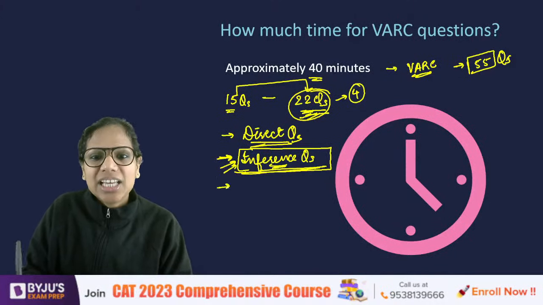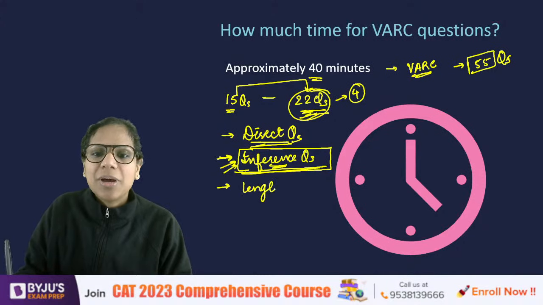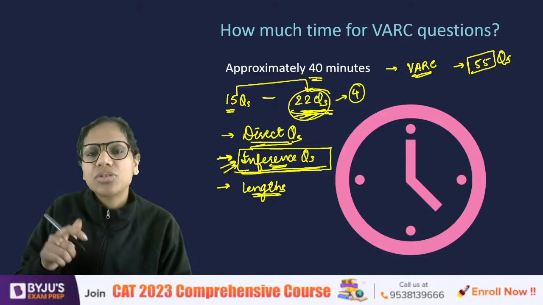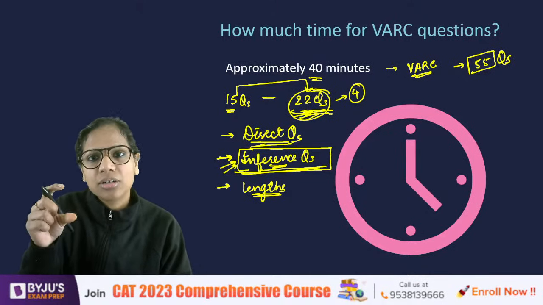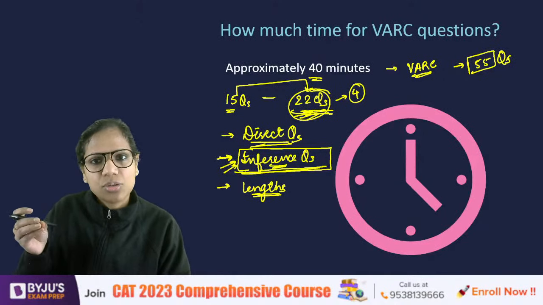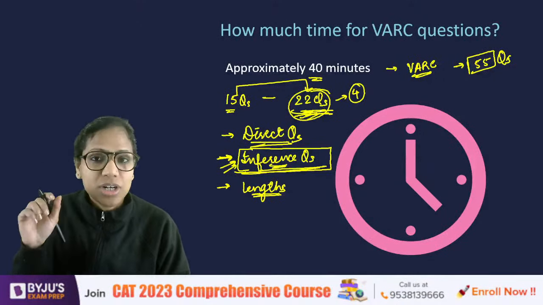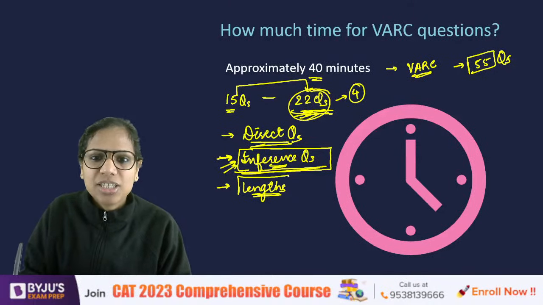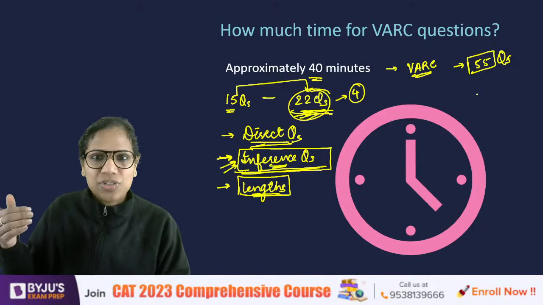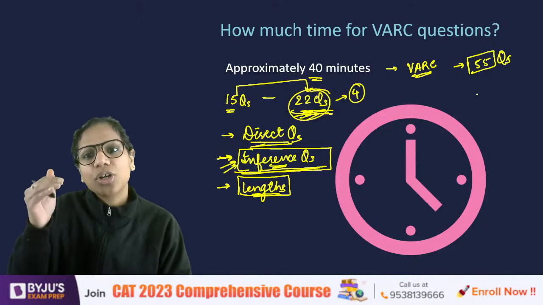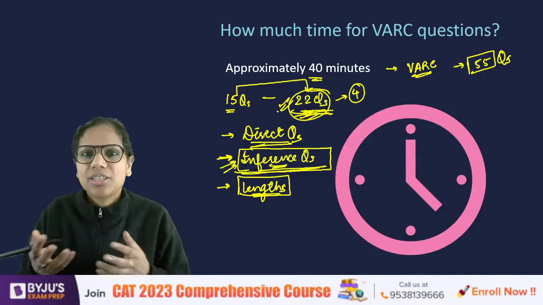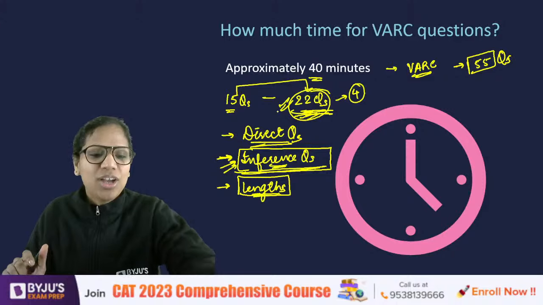Right? And lastly, you can expect RC passages of varied lengths. In the slot where we had 22 questions, there were quite short RCs also, which you could call paragraphs in fact, right? Very short RCs also we saw, and we saw 600 word RCs as well. So prepare for RCs of varied lengths. I think going for your previous year papers, your memory based previous year papers, is going to help you tremendously when it comes to RC passages, just getting a hang of the kind of RC passages that are asked.